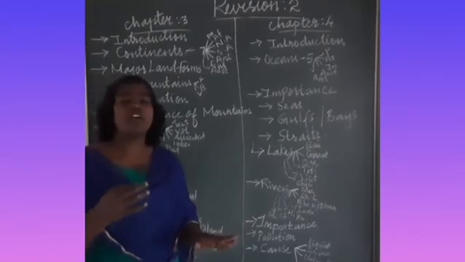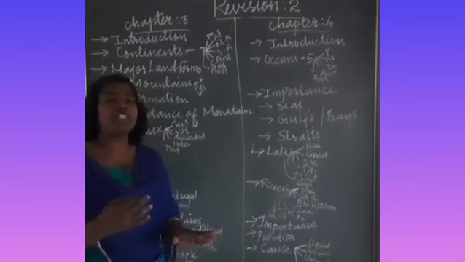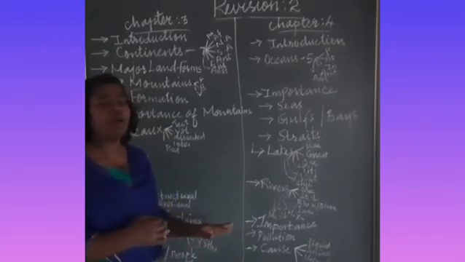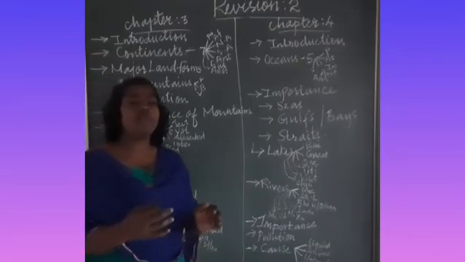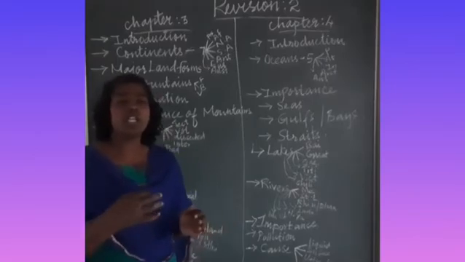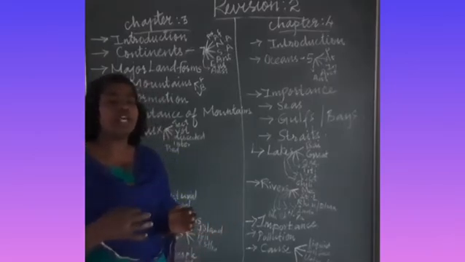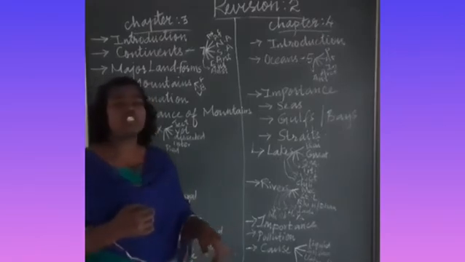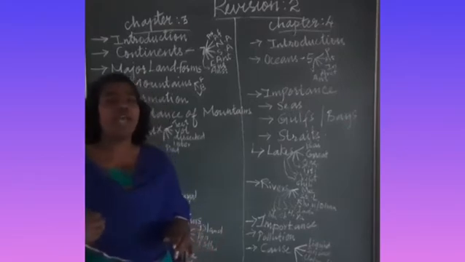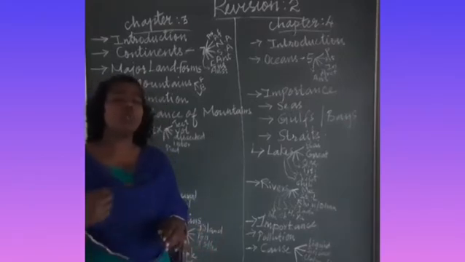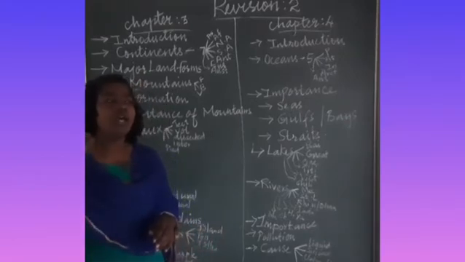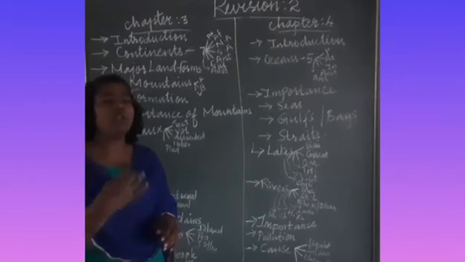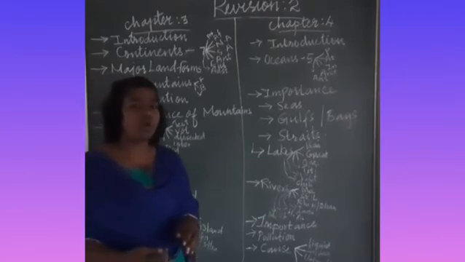India is the best example for a peninsula. A peninsula is a piece of land that is surrounded by water on three sides, and the other side is with land. And isthmus. An isthmus is a narrow stretch of land that connects two landmasses, with water bodies on both sides. That is called an isthmus.